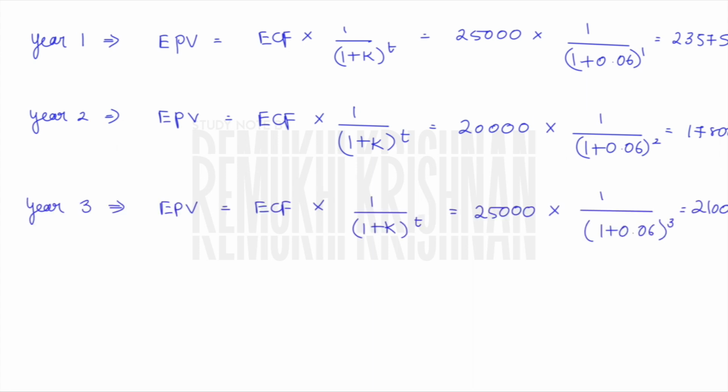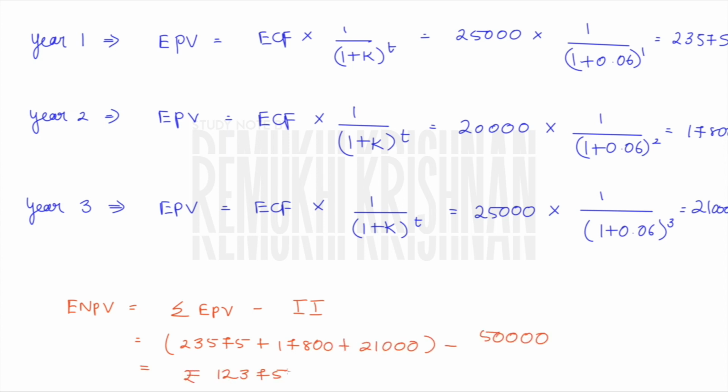So let us find our expected net present value. It is nothing but summation of expected present value minus initial investment, that is expected present value of cash inflow minus present value of cash outflow. By adding my expected present value of all the 3 years minus my initial investment, I will arrive at my expected net present value. It comes to be 12,375. This is my expected net present value. Okay, let us move to the next slide where we will be doing our standard deviation of NPV.